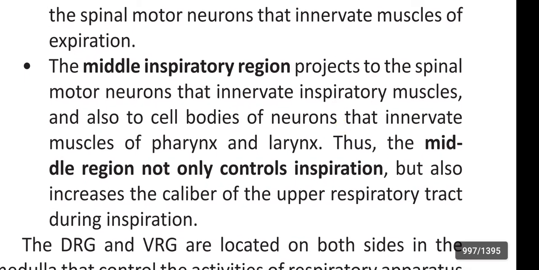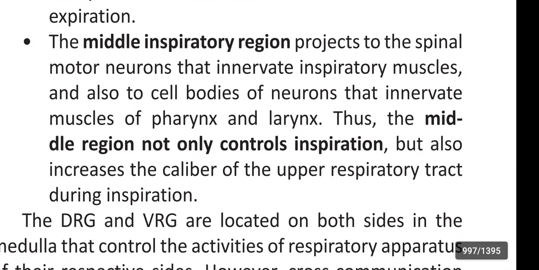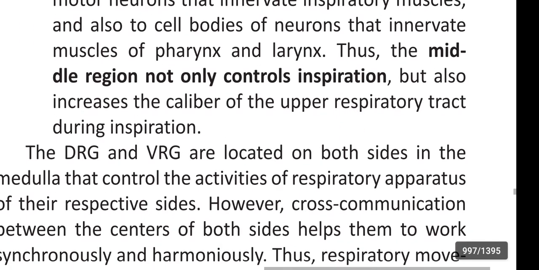The middle inspiratory region projects to the spinal motor neurons that innervate inspiratory muscles and also to cell bodies of neurons that innervate muscles of the pharynx and larynx. Thus, the middle region not only controls inspiration but also increases the caliber of the upper respiratory tract during inspiration.